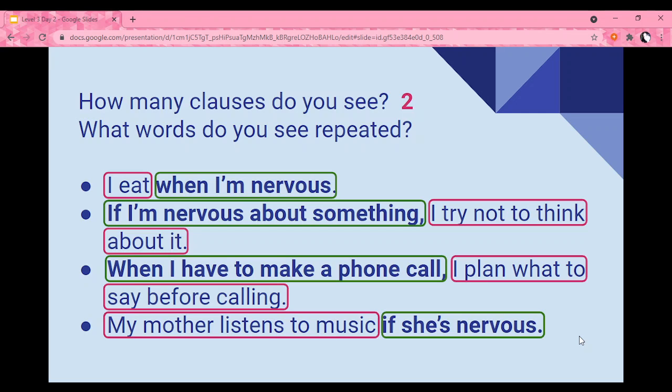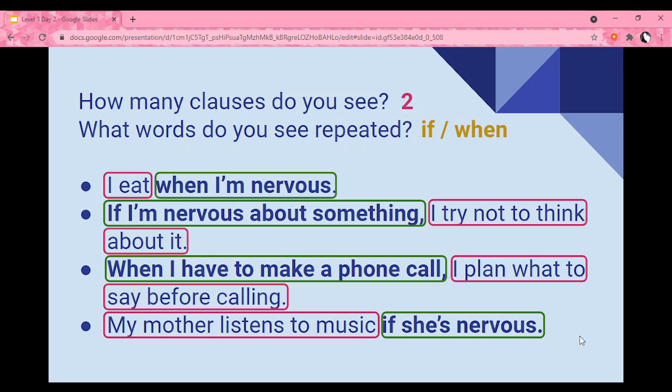If I am nervous, I try not to think about it. Now, pause the video and think about what words we see repeated. If you notice, the words if and when are repeated in the sentences. Some sentences have if and some sentences have when.